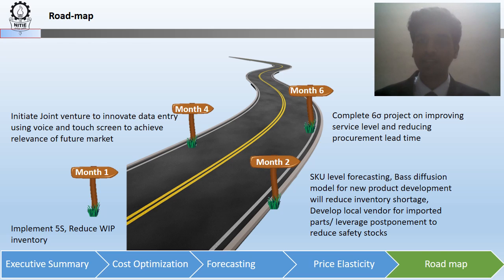Month 4. As newer forms of data entry like voice and touch screens emerge, a joint venture may be established with these new technology players. Month 6. Six Sigma implementation needs to be completed for improving service level and procurement lead time.